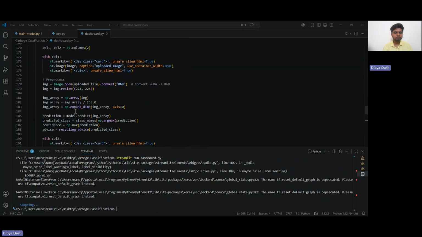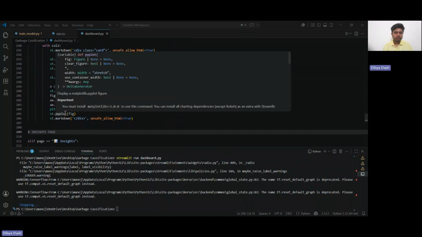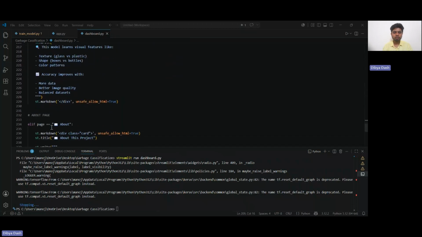I also added a bar chart that shows the probability of each class so users can see how confident the model is for each category. Apart from that, the dashboard also has sections like home, insights page, and about page to give more information about the project. Overall, this makes the system interactive and user friendly, so anyone can use it without needing technical knowledge. Now we'll look into the outputs and results.